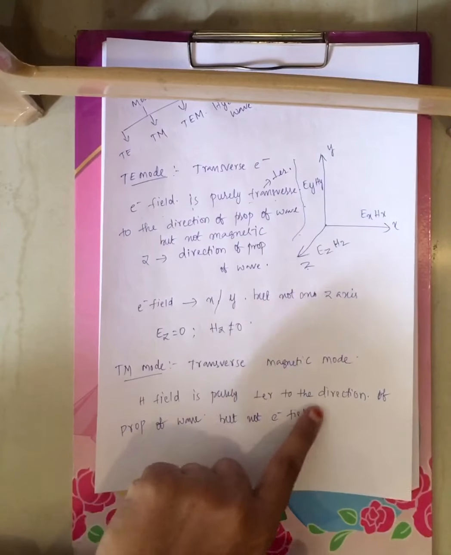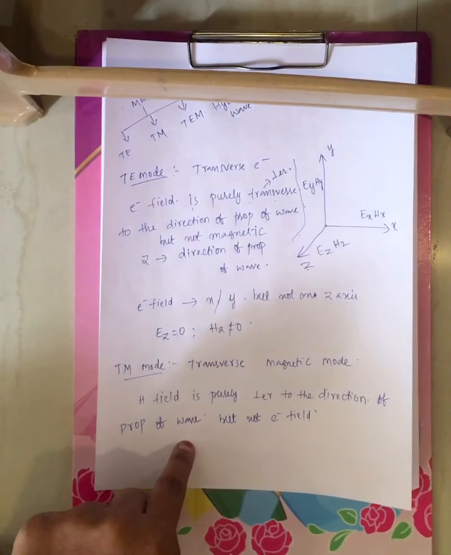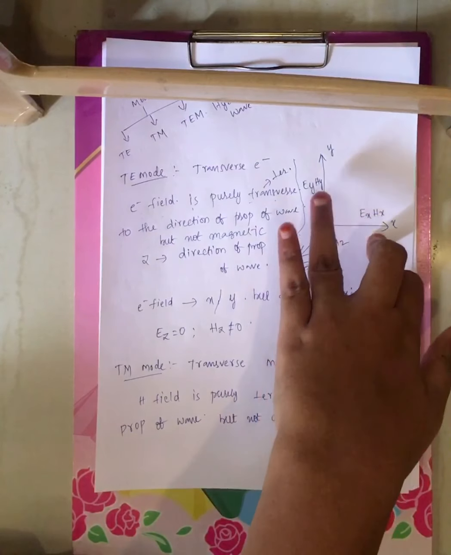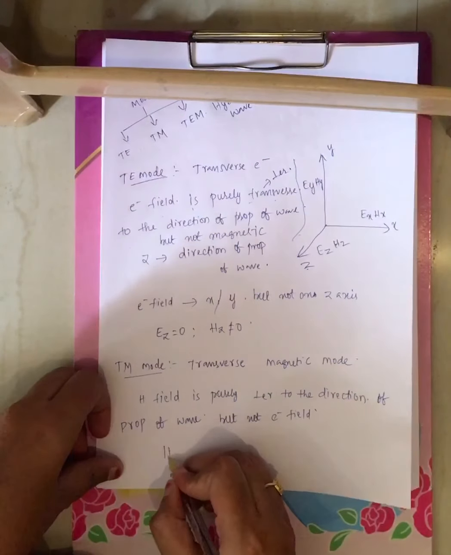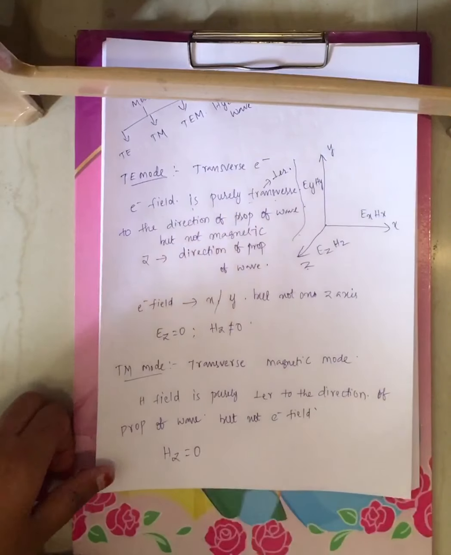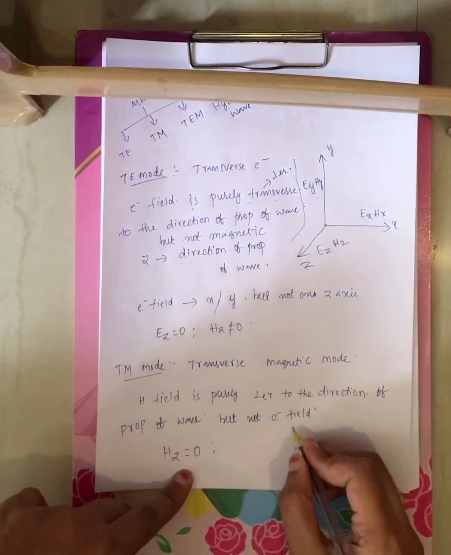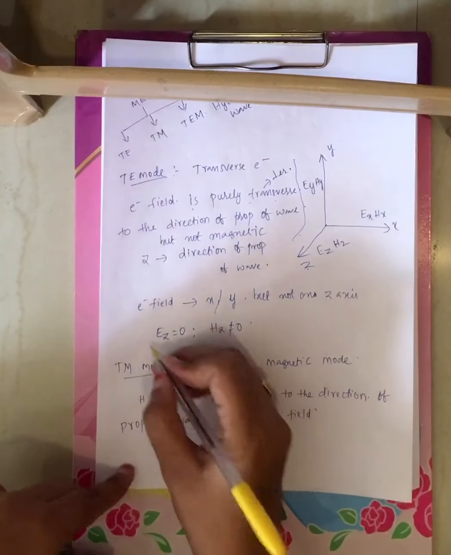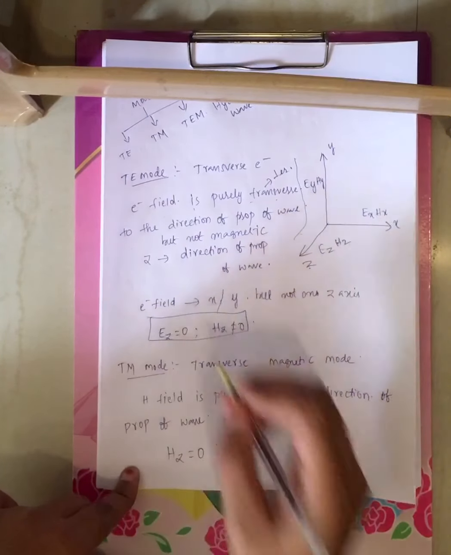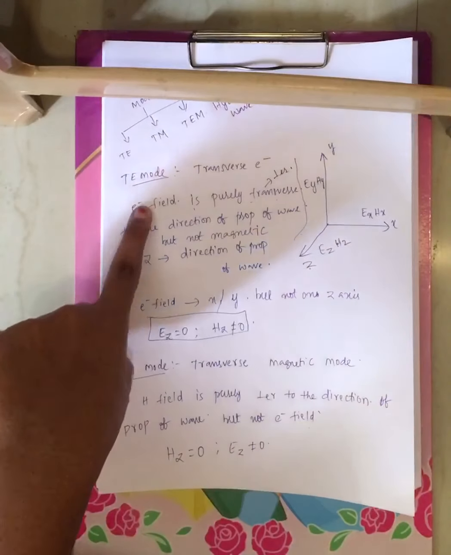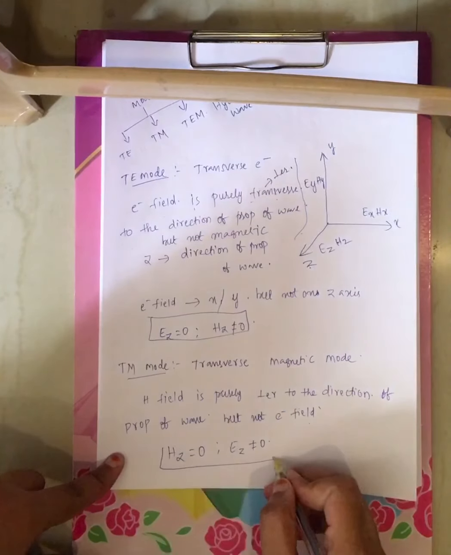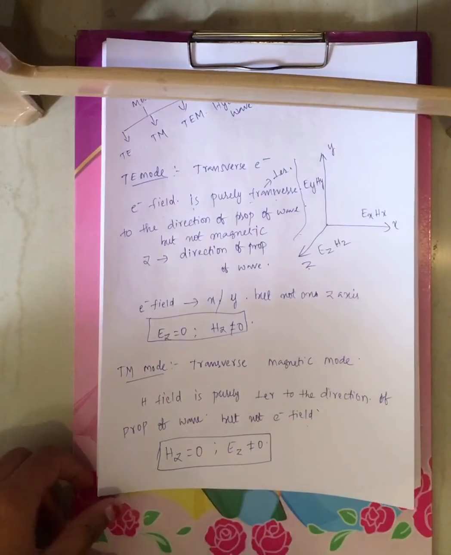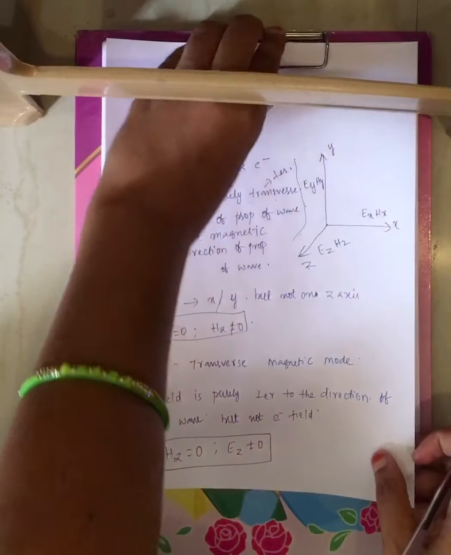For TE mode, the electric field is purely perpendicular to the direction of propagation of the wave. That means the electric field may be present on the x-axis or the y-axis, but not on the z-axis. That means Ez equals 0 and Hz is not equal to 0 for TE mode, and for TM mode Hz equals 0 and Ez is not equal to 0. This is about TE mode and TM mode.